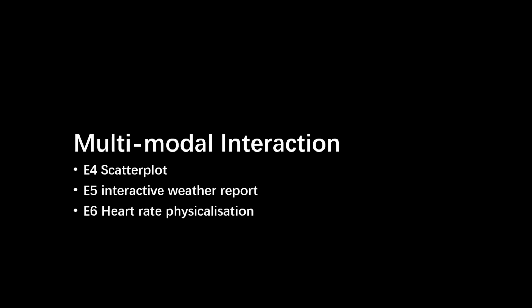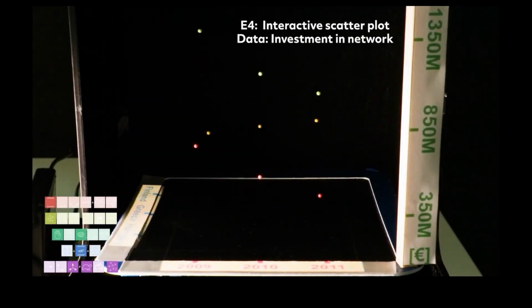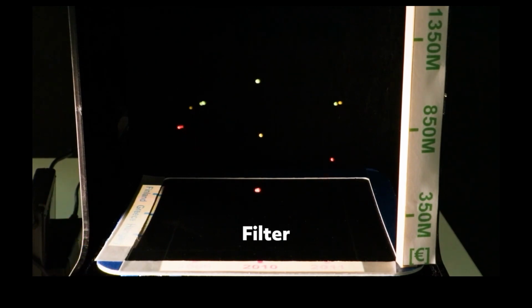These examples emphasize the multimodal interaction capabilities. In this scatter plot, we use 9 particles to present investment data in different countries over different years. We allow gesture control and touch to interact with the plots with functions like filtering, sorting, and updating.